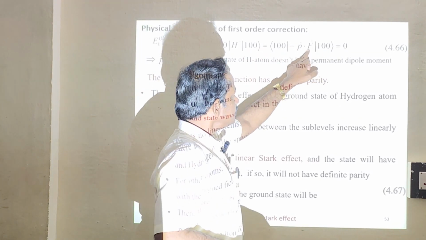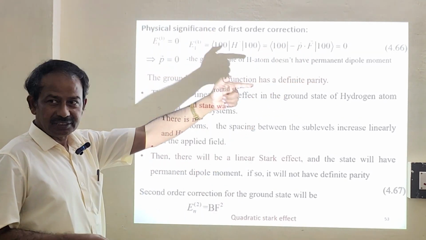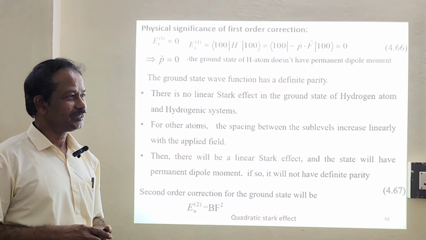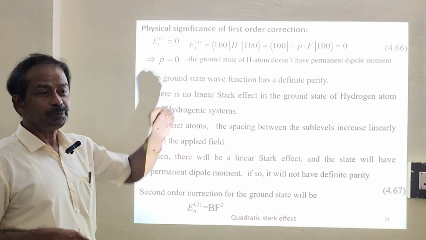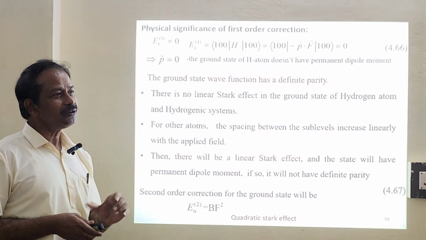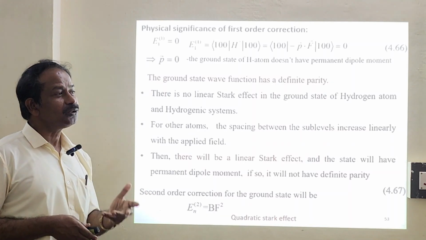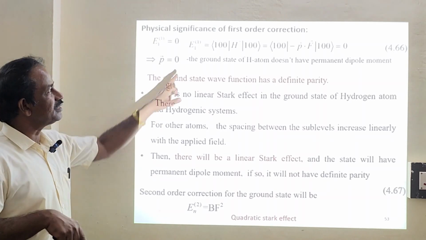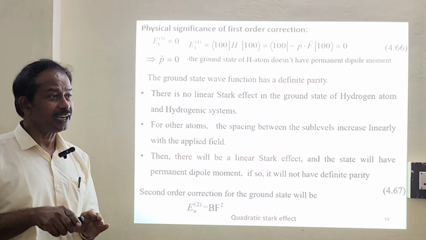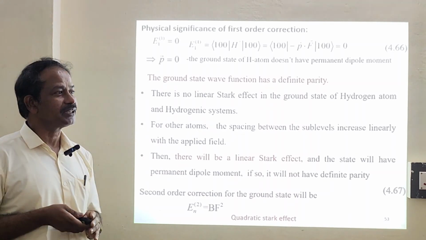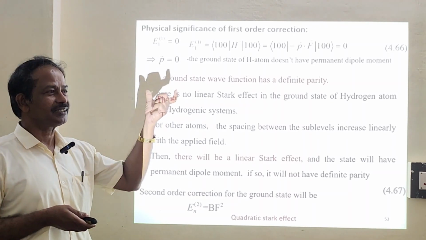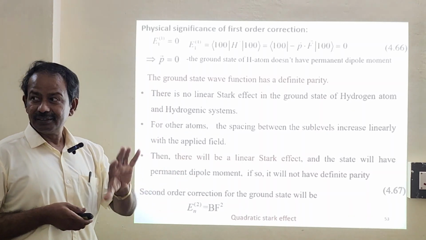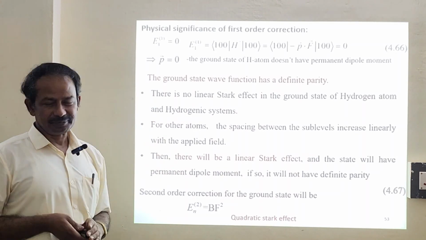It says that either this term equals 0 or this term equals 0, because the answer is 0. F cannot be equal to 0 because you have already applied the electric field. The only way is that P can be equal to 0. If P equals 0, it implies that there is no dipole moment for the ground state. The ground state of the hydrogen atom doesn't have a permanent dipole moment. It's a very, very important conclusion. For the hydrogen atom in the ground state, there will be no permanent dipole moment.